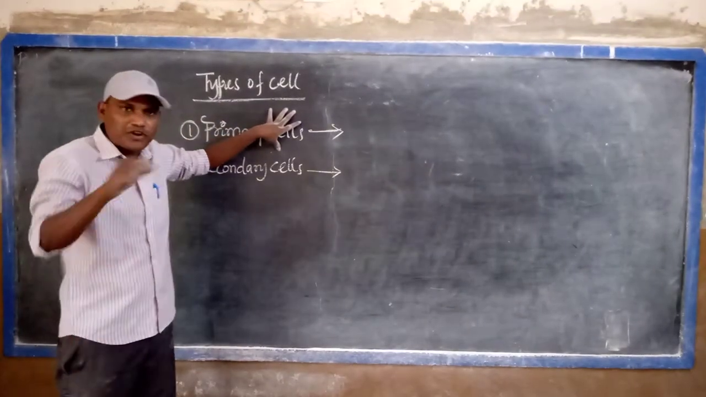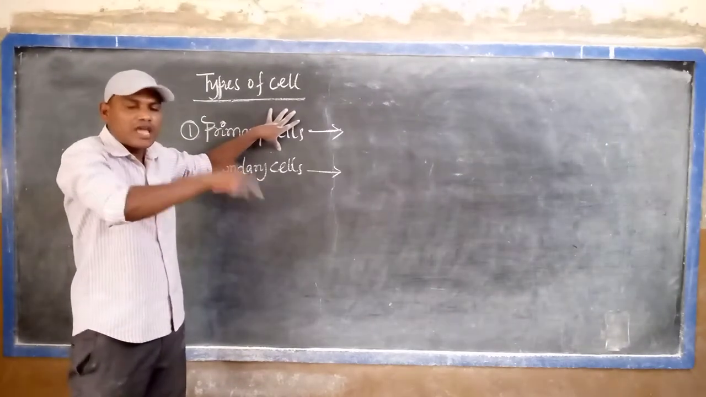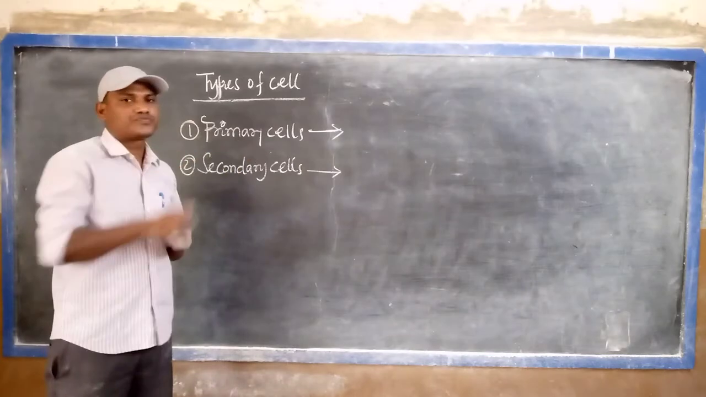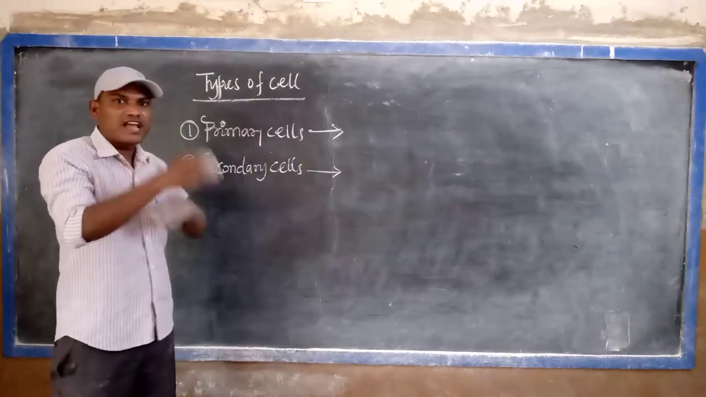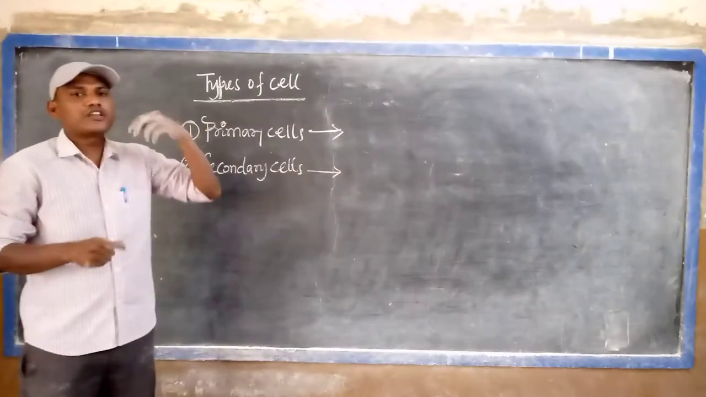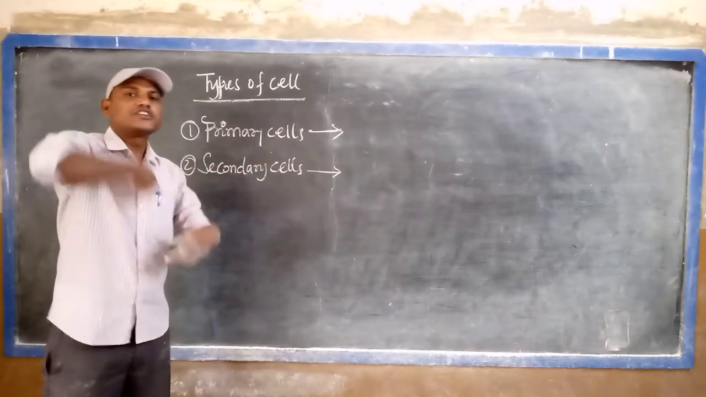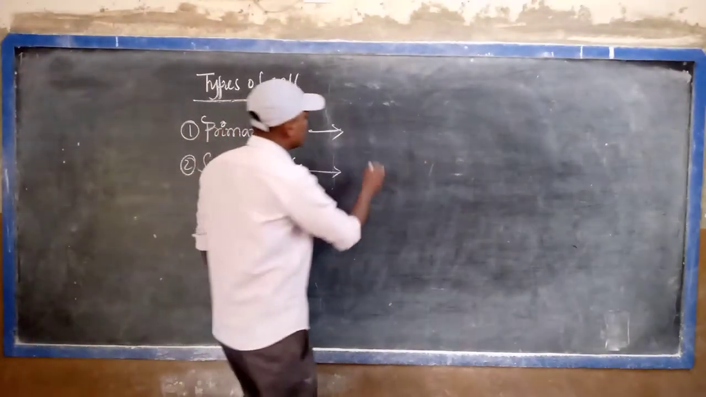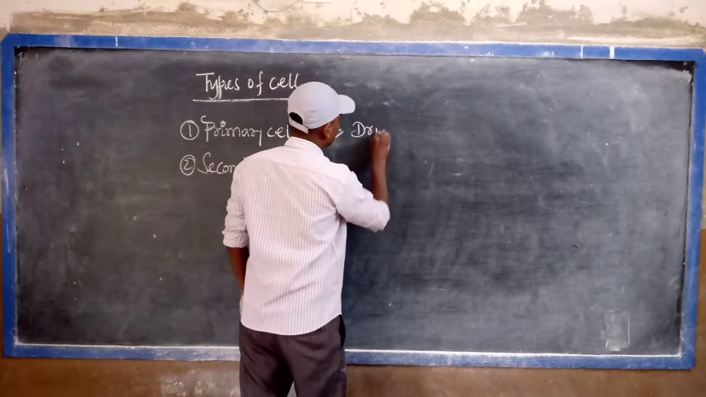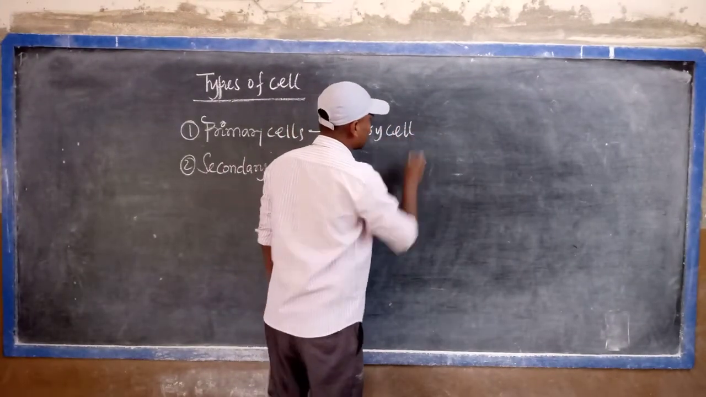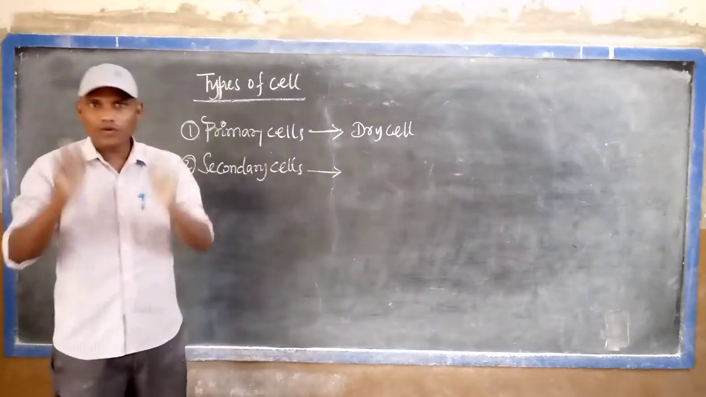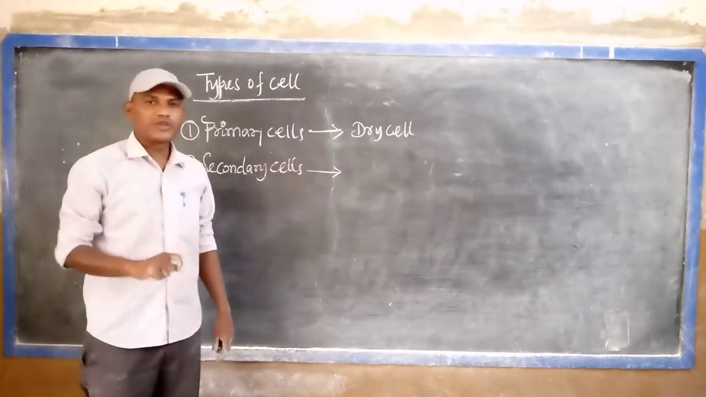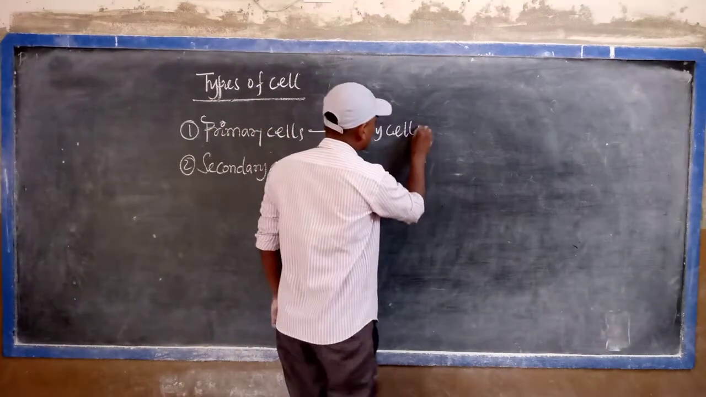So the cell produces current in the circuit by a chemical reaction, but it is not charged again. The primary cell is not recharged. Once you use it, after completion, it is thrown into the dustbin. A general example is the dry cell. The dry cell is the cell we use in our home, in the wall clock or the TV remote.